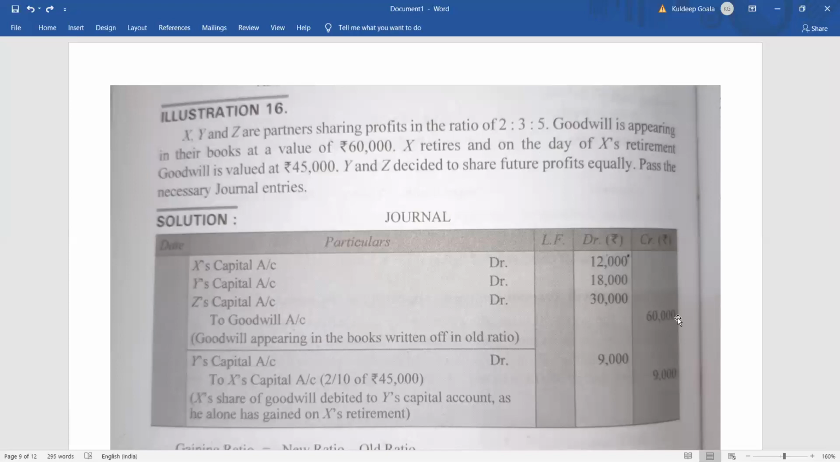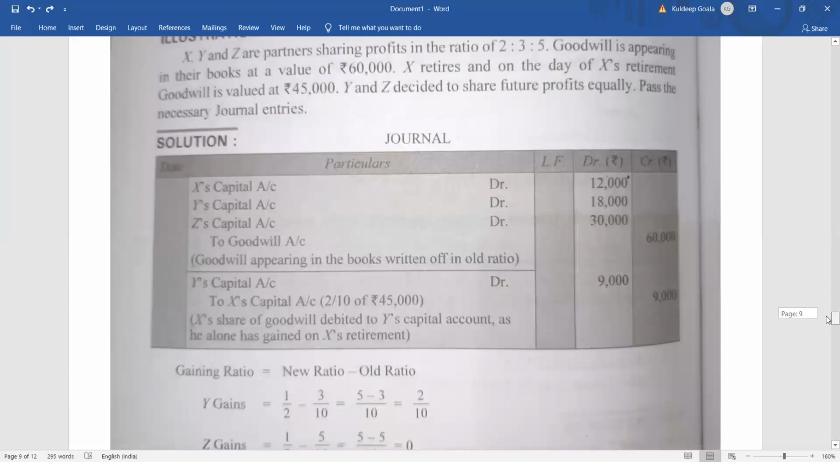After that, what will happen? Once it has been settled, after that we have to find out the retiring partner's share. X retires, and on the day of retirement, you can see that the goodwill was valued at 45,000. So what will be X's share? 2/10. So 2/10 of this will be how much? 9,000, isn't it? So X's share is 9,000. Clear? After that, what is told? Y and Z decided to share future profits equally. Okay, the future profit will be shared by Y and Z equally.